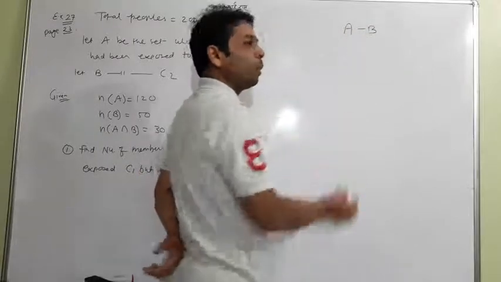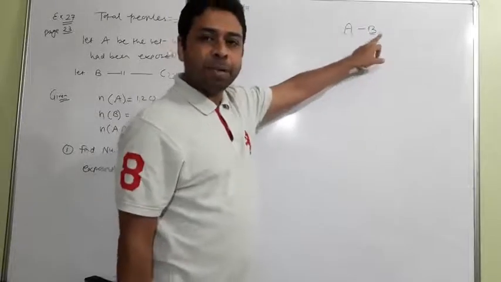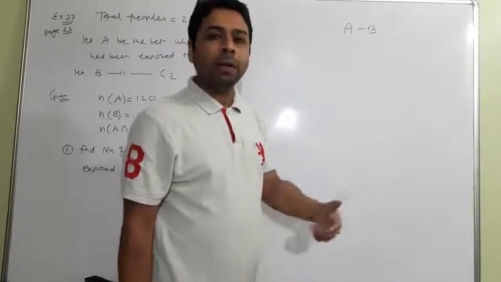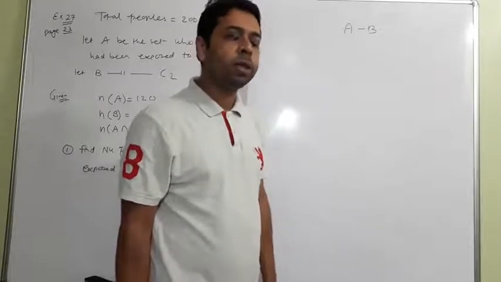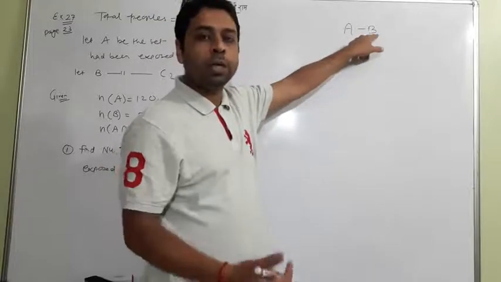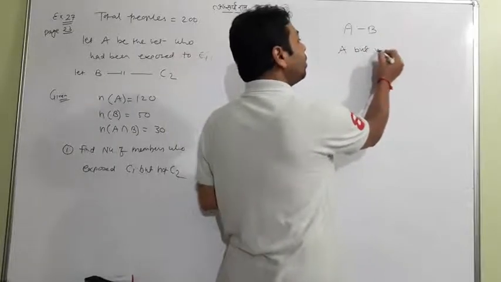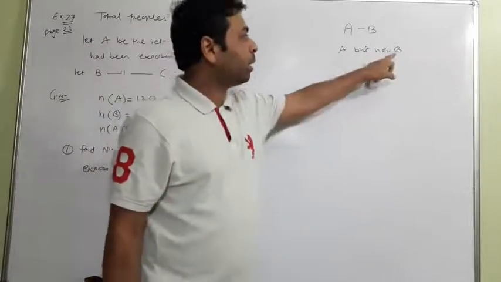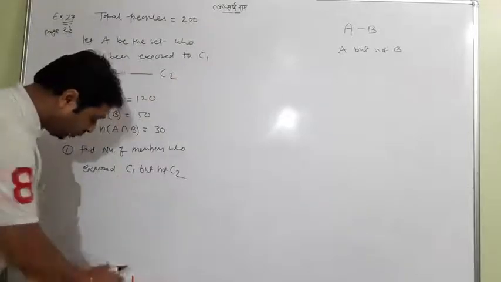What is A minus B? You remember that A minus B is the elements of A except B; it is also read as A but not B. That's very simple. That time I did not use the same language, but if you focus on the meaning of A minus B, you can catch easily that it means the elements of A except B. In another way, it is also called A but not B: elements of A, but they should not be in B. That's simple.